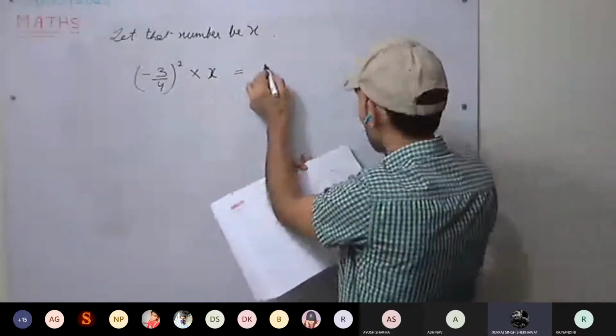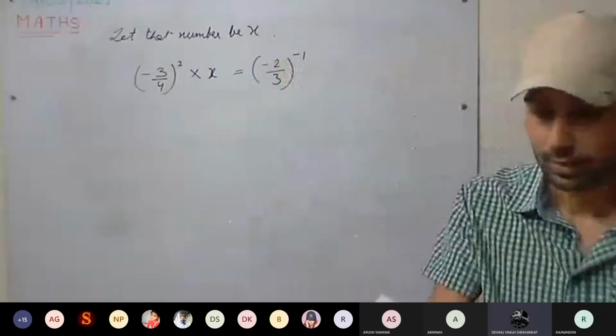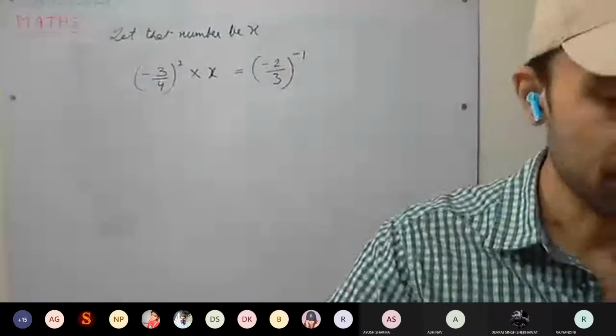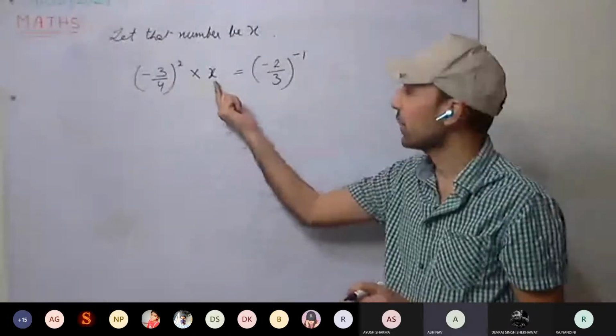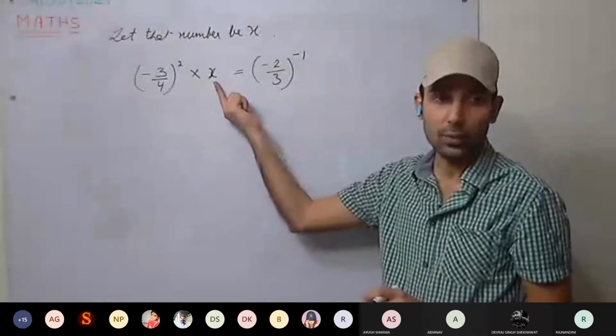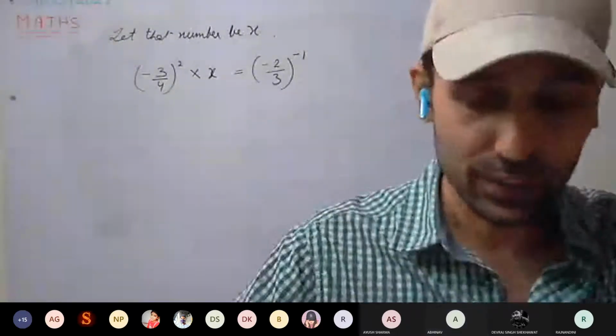Equals minus 2 by 3 raised to power minus 1, raised to power minus 1. So minus 3 by 4 the whole square into X.